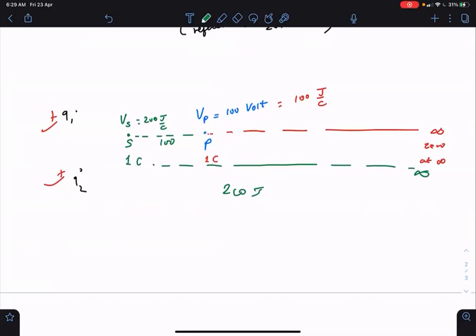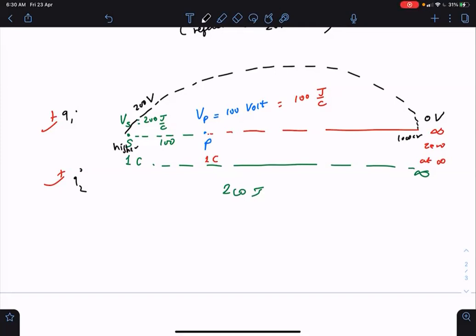Now, you can define it like this also. What if instead of throwing away the particle to infinity, what if we bring from infinity a 1 coulomb charge? If we bring from infinity 1 coulomb charge to S, then we are going from 0 volt to 200 volt, which means we are going from a lower potential to a higher potential.